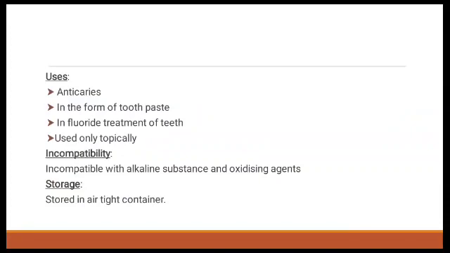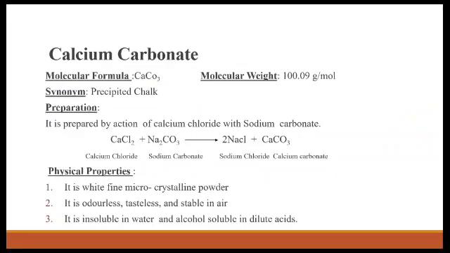Next is the storage. It is stored in airtight container. Next monograph is the calcium carbonate. The molecular formula for the calcium carbonate is CaCO3 and molecular weight is 100.09 gram per mole. Synonym is precipitate chalk, and its preparation is, it is prepared by the action of calcium chloride with the sodium carbonate, it forms sodium chloride and calcium carbonate.